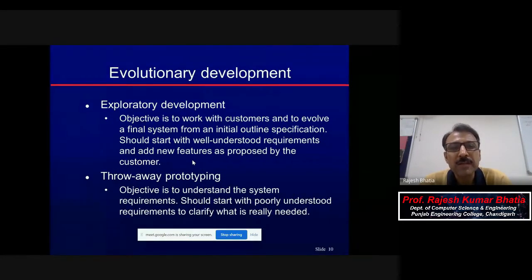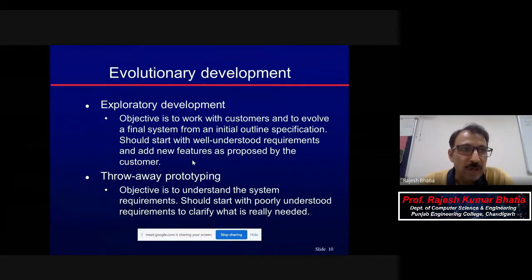Exploratory: the objective is to work with customers and to evolve a final system from an initial outline specification. It should start with well understood requirements and add new features as proposed by the customer. As its name suggests, you will work with the customer, and the customer will keep on telling you new features, which means requirements will change.